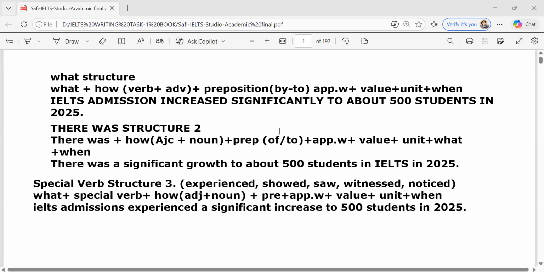Ma'am, first of all, we study these structures like ABC, right? Now we are in the learning ABCs phase. Once I teach you all the basics, then when I move to the body paragraph, I won't ask you, and you will keep writing on your own. Just wait for a while. After this, let me teach you another structure, and after that, we can start with a bit of practical work, inshallah.